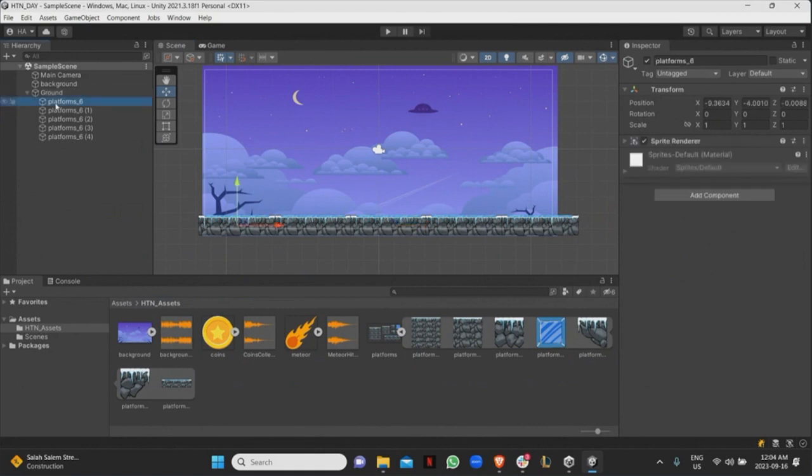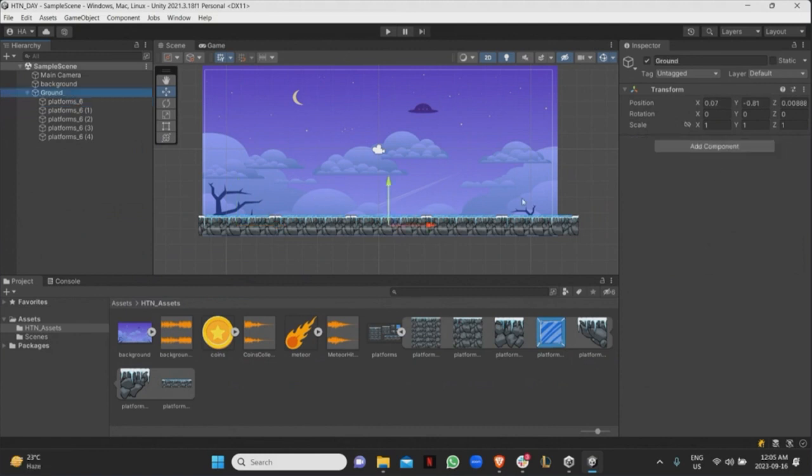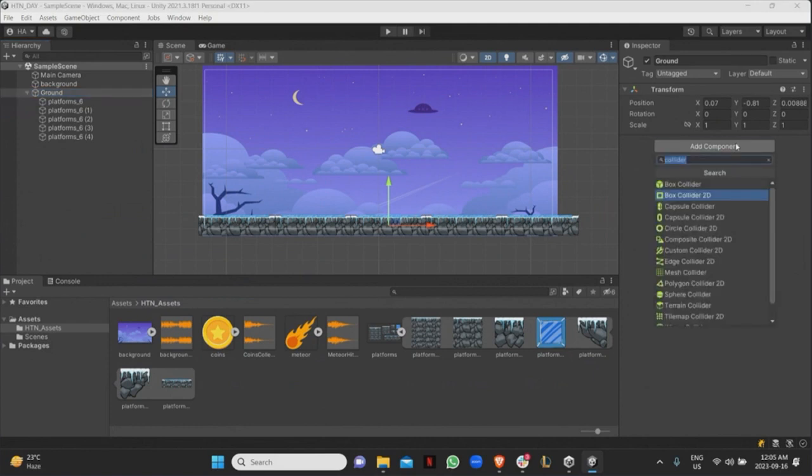I could either add a collider component to each of those sprites and then duplicate it, so I don't have to add one for each sprite. I can just create one and then duplicate that. Or I can just add a collider to the ground object, like the parent object. Let me just do that.